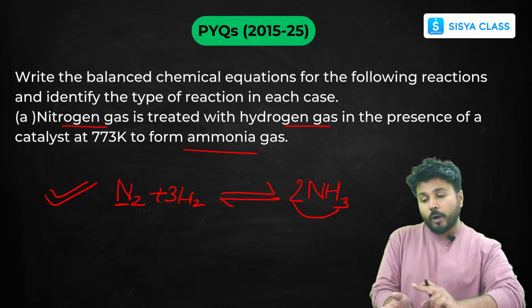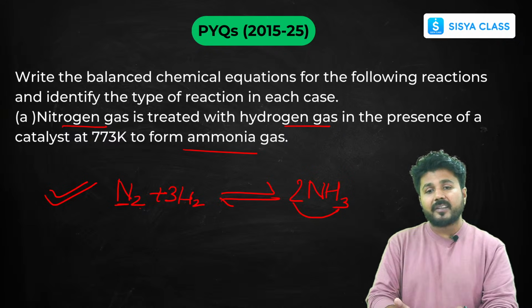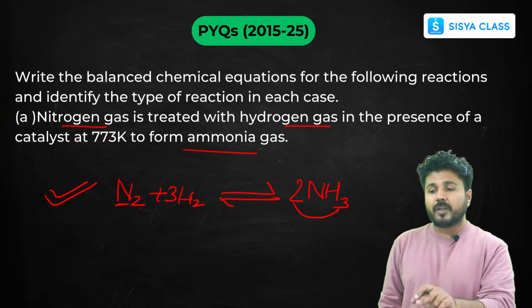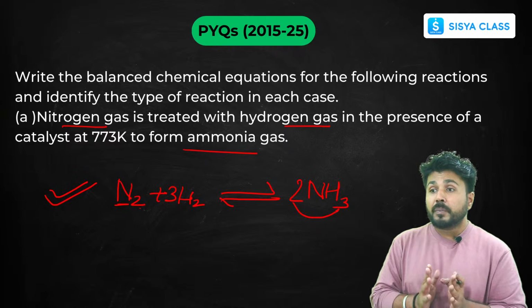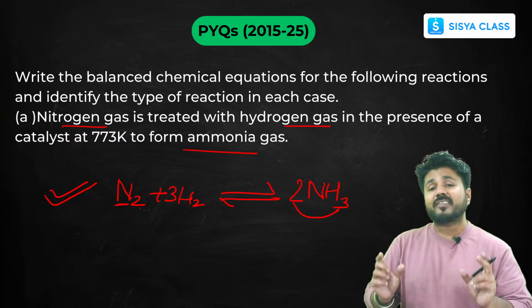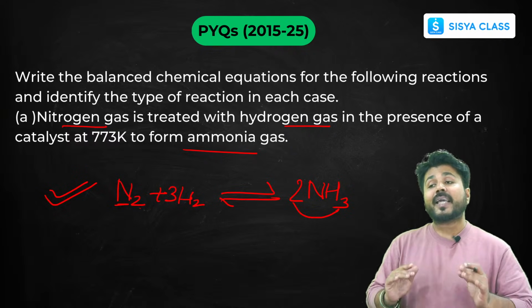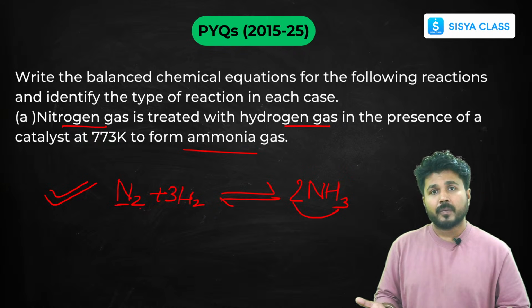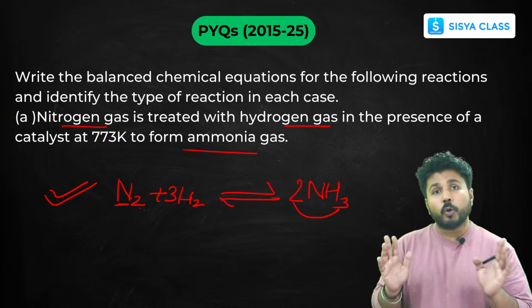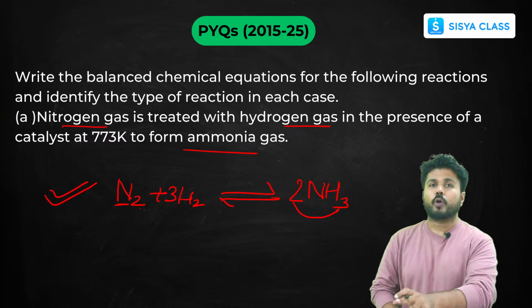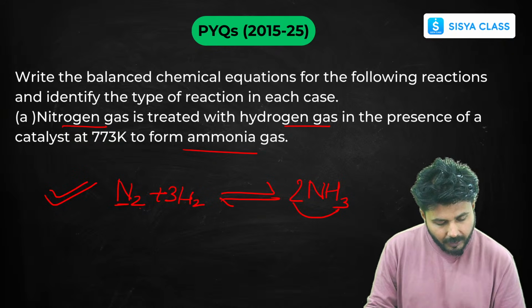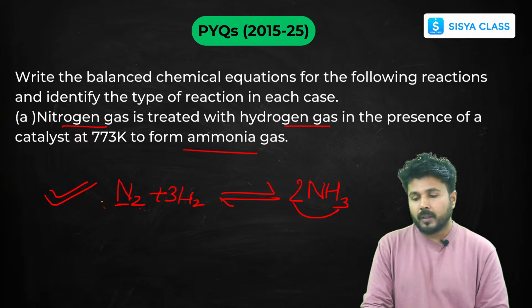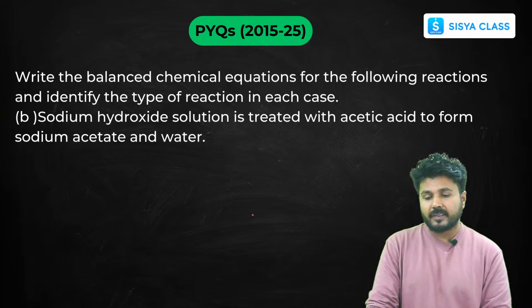If you want to know the basics of these chemical reactions, there is a link in the description of this video where I have done the first part. In the first part, I have explained in detail how these chemical changes happen and how the chemical formulas are formed, regarding the valency. You can go through it, then come back and solve these questions. It will be much easier for you. Yes, 2NH3, 2 moles of ammonia gas. Next question.